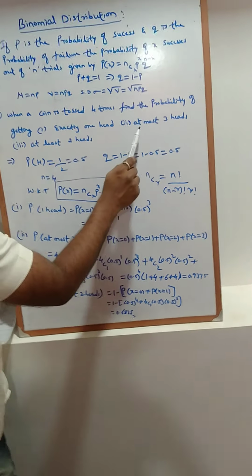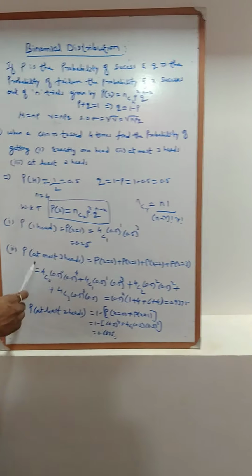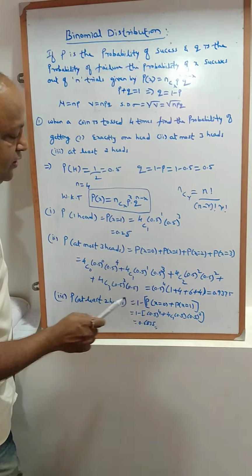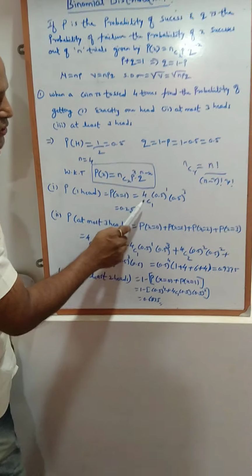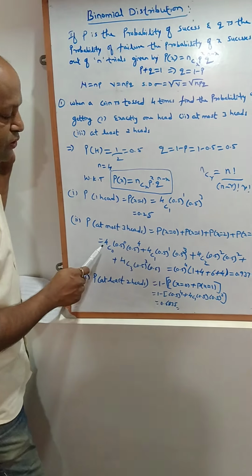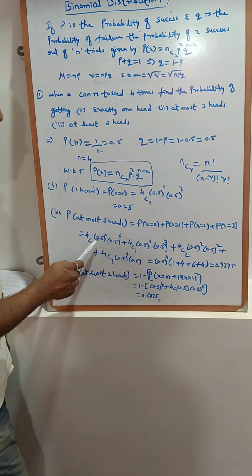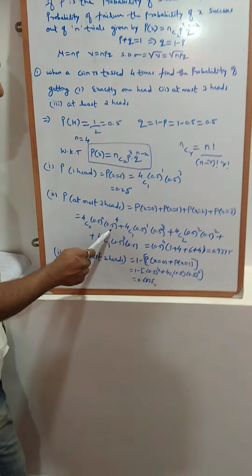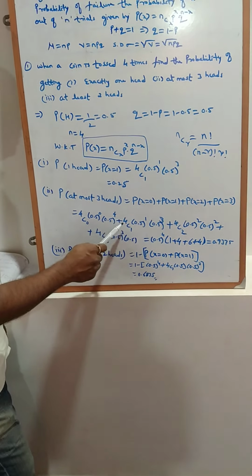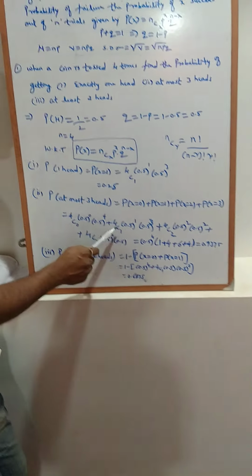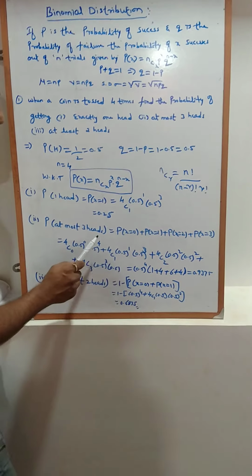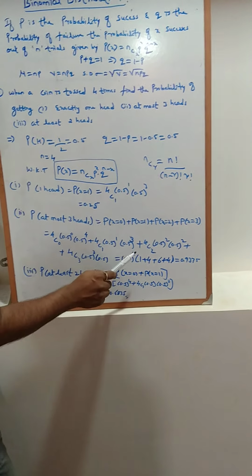Second part is at most 3 heads. So at most 3 heads means you take x equal to 0, 1, 2, 3. Now we can substitute x equal to 0, 1, 2, 3 in this formula. If you put x equal to 0, then we get 4C0, 0.5 raised to 0, 0.5 whole raised to 4, because 4 minus 0 is 4. Plus, put x equal to 1: 4C1, 0.5 raised to 1, 0.5 whole raised to 4 minus 1, that is 3.